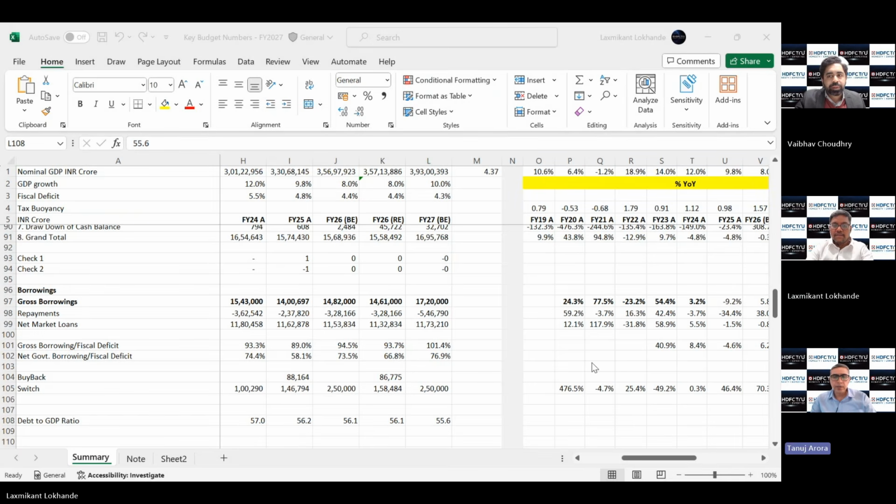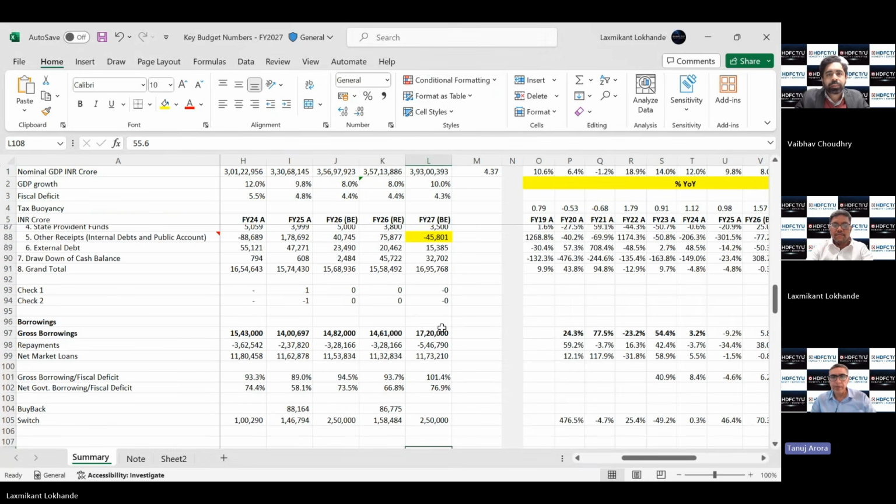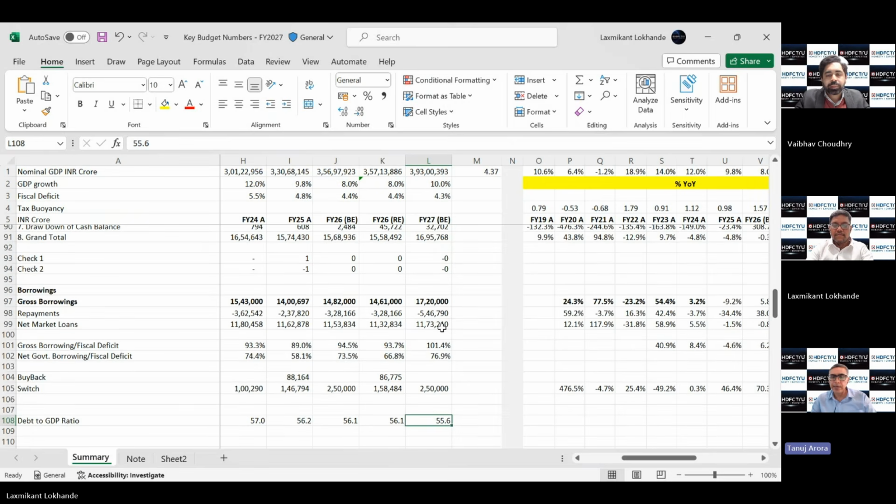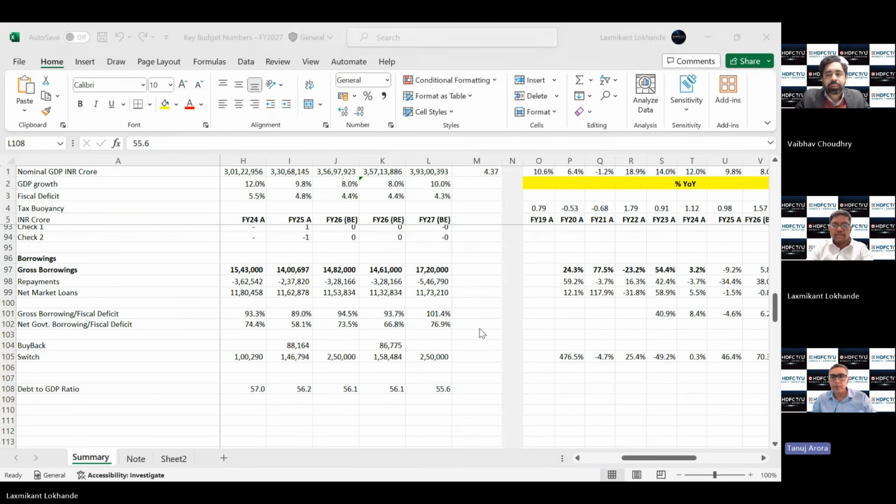Thanks a lot, Lakshmi, for giving context to all these numbers. They were looking overwhelming, but I think now we can make sense of them, and I'm sure it will help investors navigate their fixed income portfolios better.